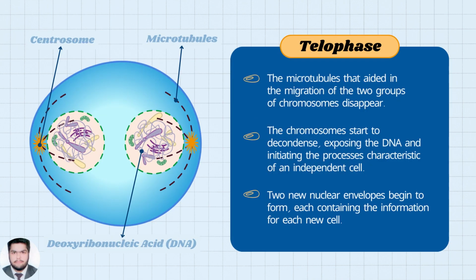Telophase. The microtubules that aided in the migration of the two groups of chromosomes disappear. The chromosomes start to decondense, exposing the DNA and initiating the process characteristic of an independent cell. Two new nuclear envelopes begin to form, each containing the information for each new cell.